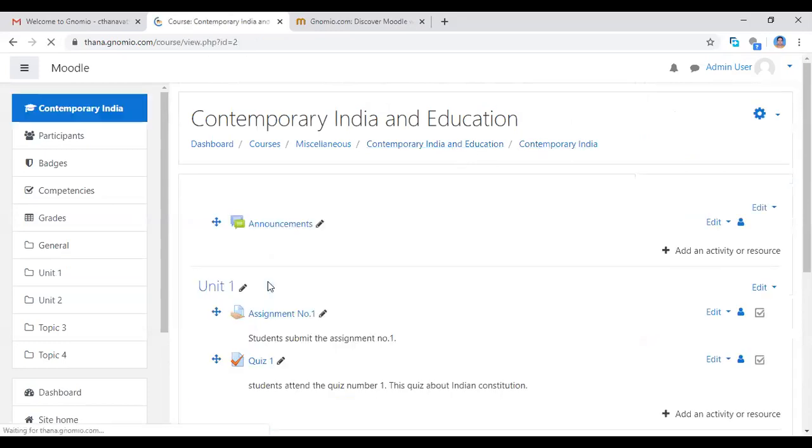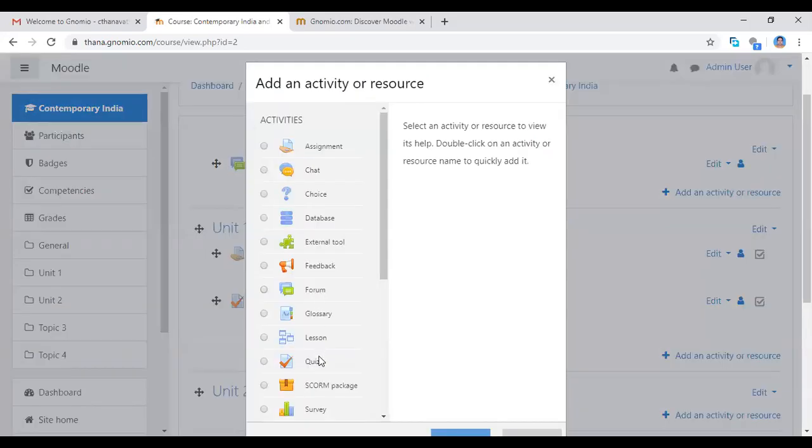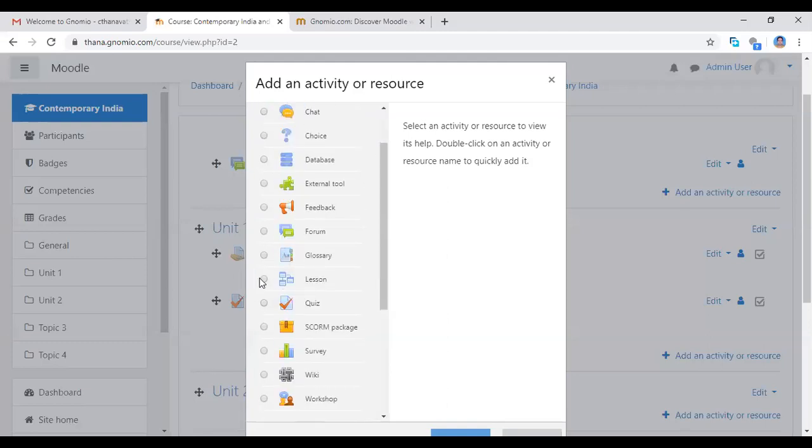So this way you can add the activities to the course. So many activities are there. Whichever activity you want to give, assignment or quiz or feedback, discussion forum, anything else. And lesson activities are here. See here, lesson activities. So many activities are there. You try one by one.